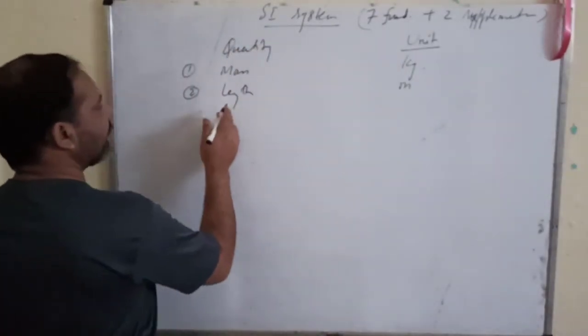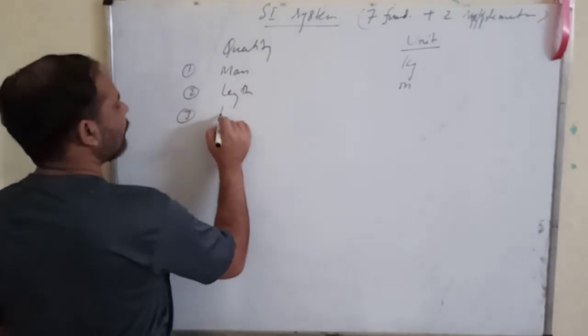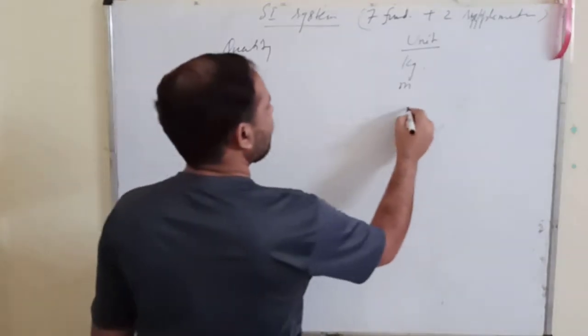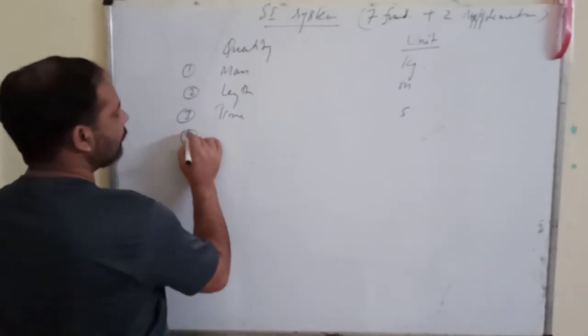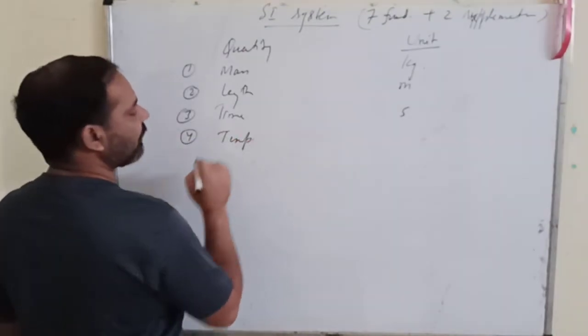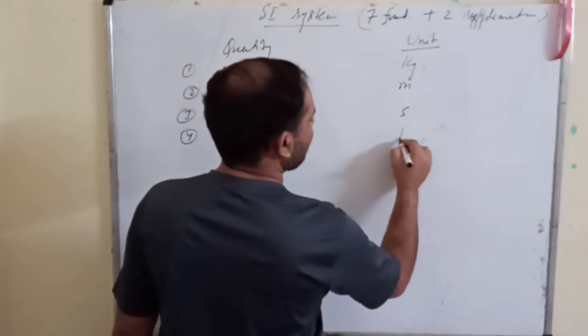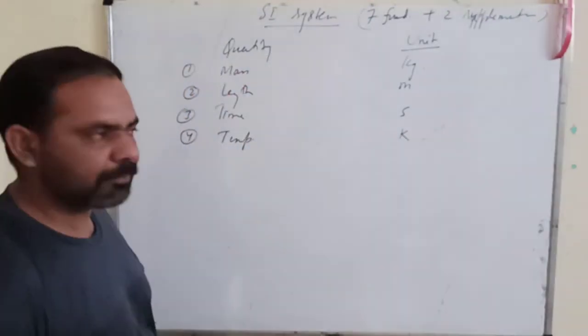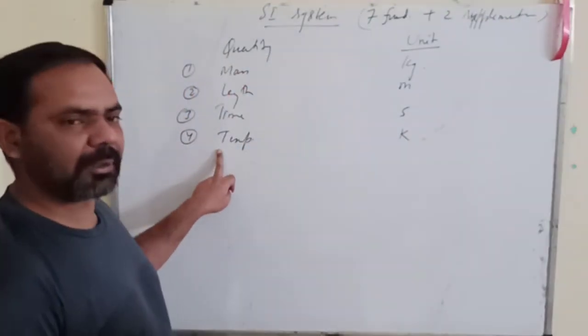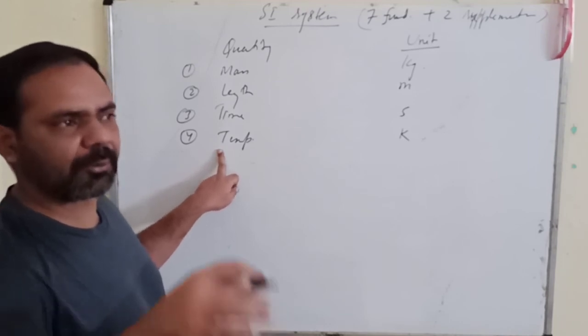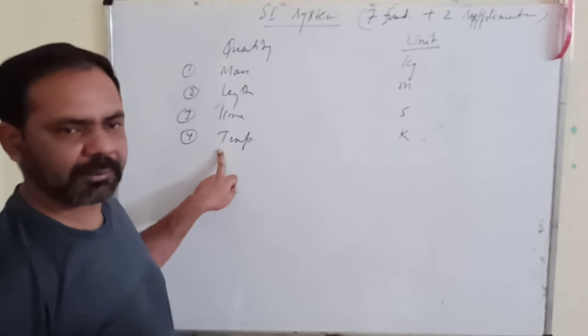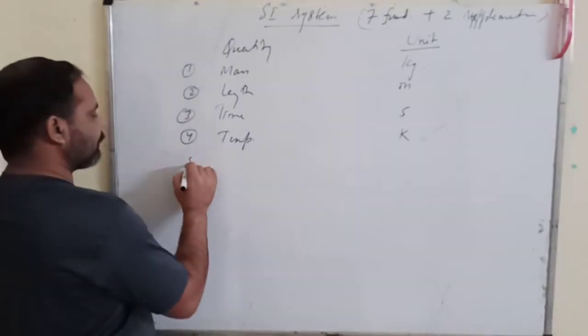Third is time, and the unit is second. The fourth one is temperature, and the unit is Kelvin. Temperature is also now considered a fundamental quantity, meaning it can only be measured directly; you cannot derive it with some calculation.